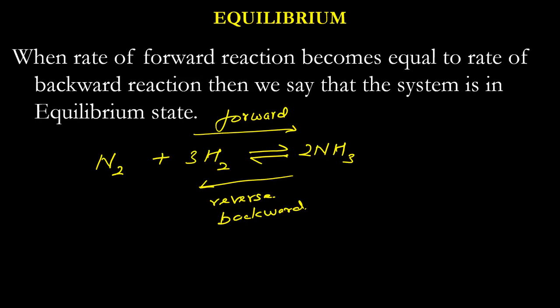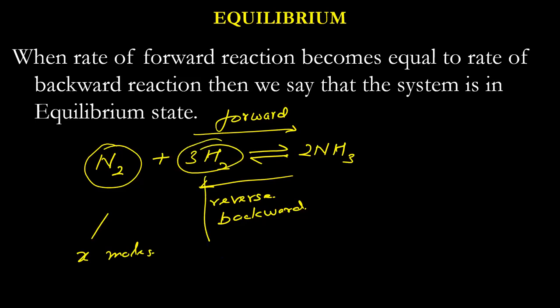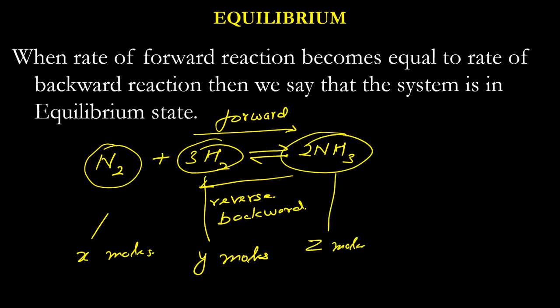It means if at any point of time it is at equilibrium and I have X moles of nitrogen, Y moles of hydrogen, and Z moles of ammonia, these concentrations will remain constant.